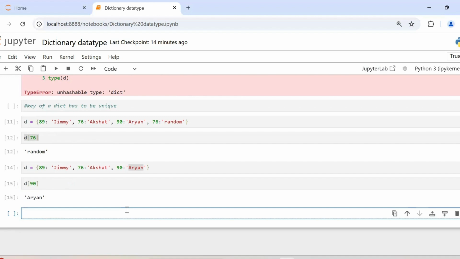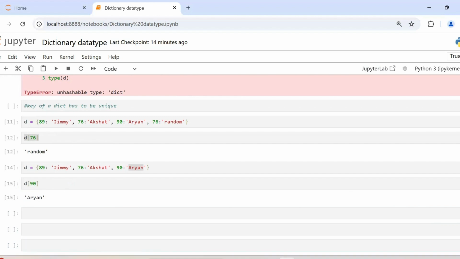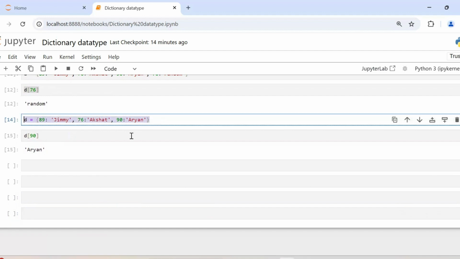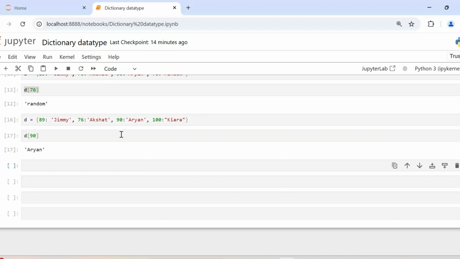Now, let's say you want to delete some items in a dictionary. You've created a dictionary and you know it's a mutable data type. That means you can add items, you can delete items. So first, let's see how we can delete items from a dictionary. Here I have this dictionary and maybe I'll add one more name here. So 100 and Kaira. Okay. Now I want to delete the last item of the dictionary. How do we do that?